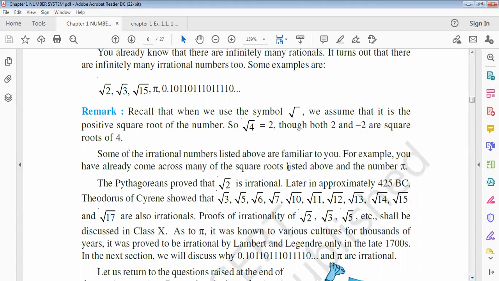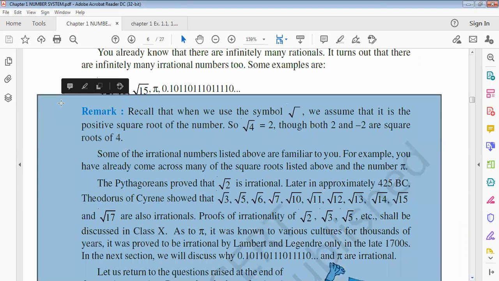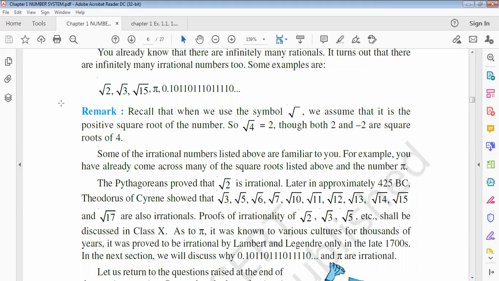So we can say that if p is a prime number, now clearly here 2 is a prime number, 3 is a prime number, that means the square root of a prime number is always an irrational number.